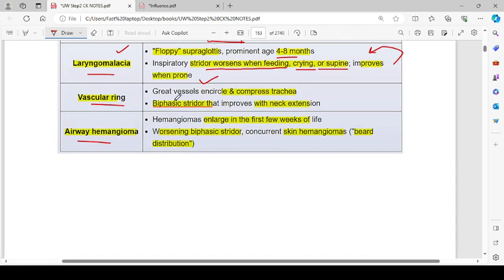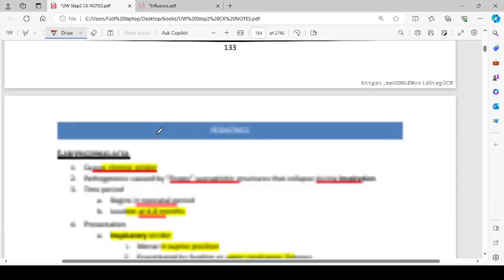Vascular ring: great vessels encircle or compress the trachea, and there will be biphasic stridor that improves when the neck is extended. Airway hemangioma: hemangiomas enlarge in the first few weeks of life. Worsening biphasic stridor, concurrent skin hemangioma, like there will be beard distribution of the airway hemangioma.